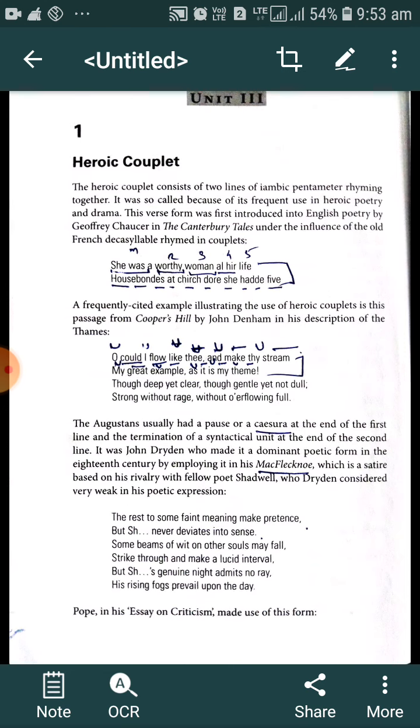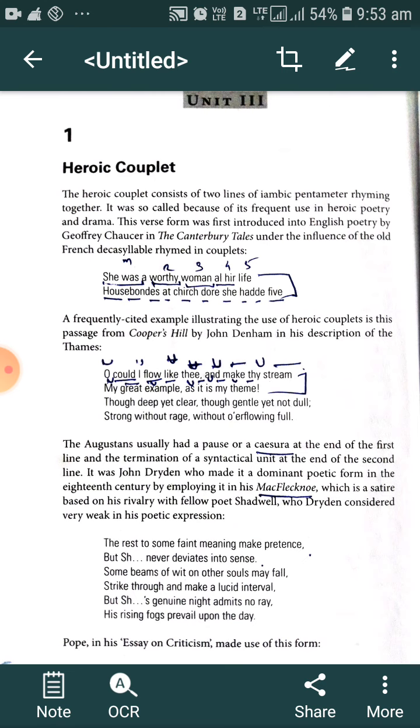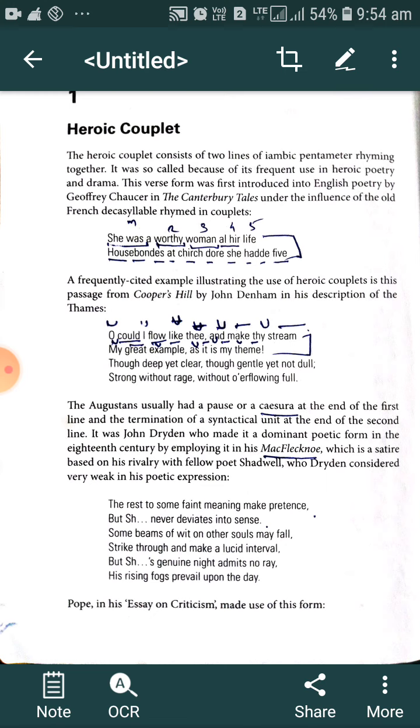After that, we have discussed John Denham, who also used this form while writing his Cooper's Hill. Then there is John Dryden, who also used it in his satire Macflecknoe. That satire was against his fellow poet Shadwell. And Pope also used this particular form while writing his Essay on Criticism.